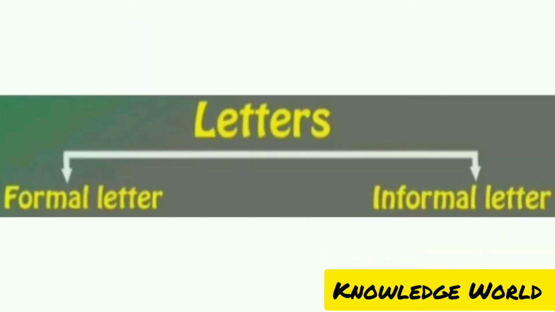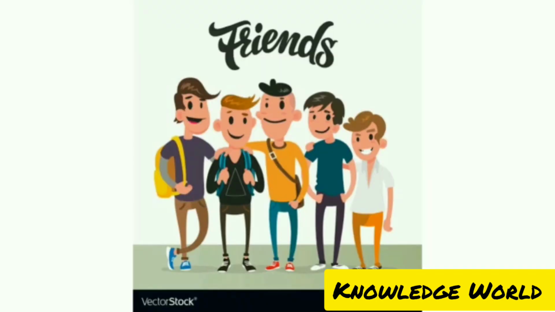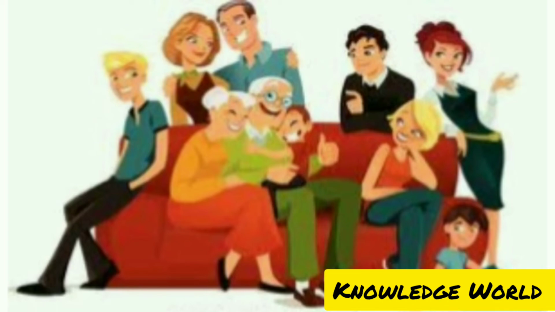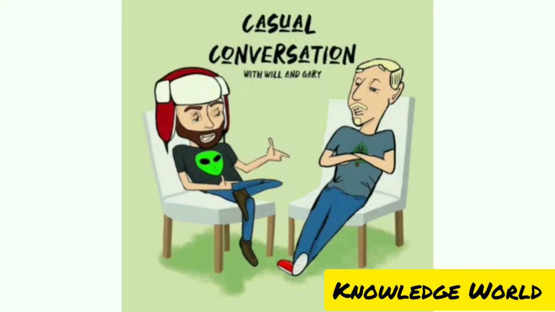There are two types of letters, that is, formal and informal letter. Today we are going to learn about informal letter. Children, let's know what is informal letter. Informal letters are written to friends, family, relatives, etc. Since they are written to close relations, the letters have an informal and personal tone. Casual language is used while writing informal letters.